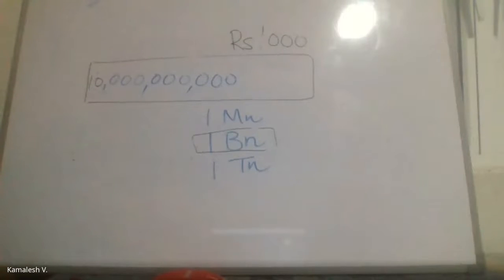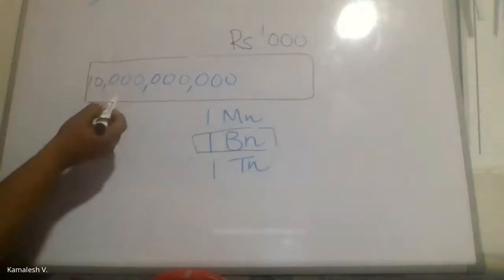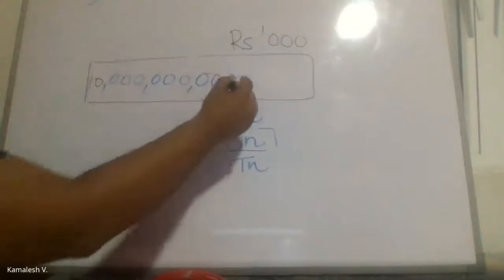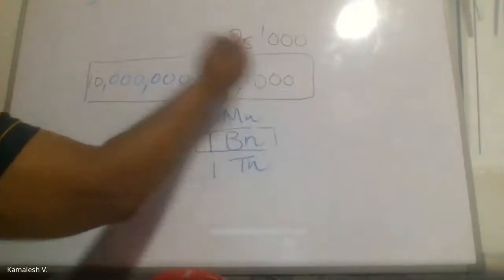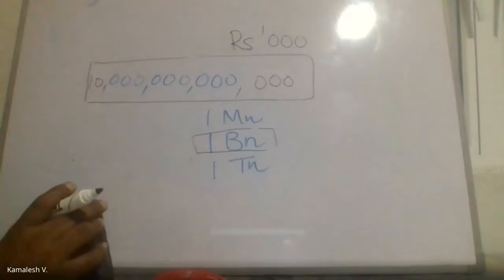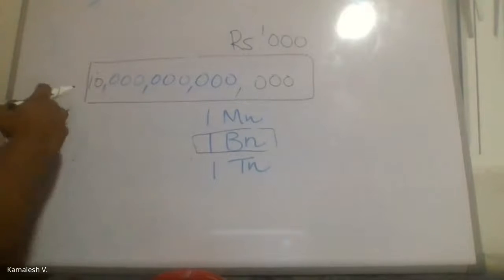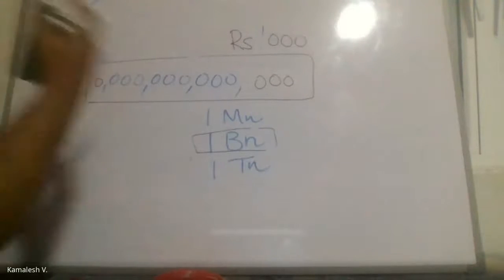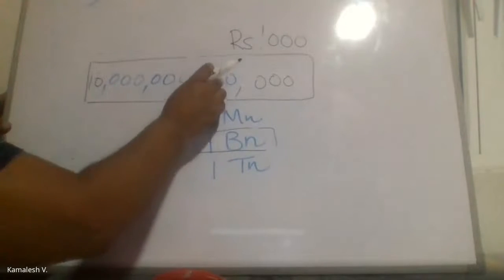Rupees in thousands. Now how will you read this? When you read this number, in your mind, you should have 3 more zeros. What will happen now? It becomes 10 trillion again. Do you understand that? Is that clear to you all? So when you read the number, you read this number and 3 more zeros so that you get the 10 trillion.